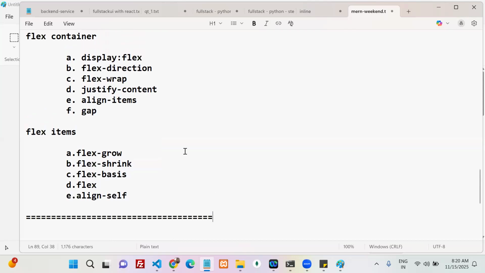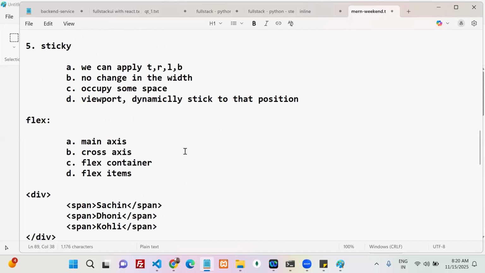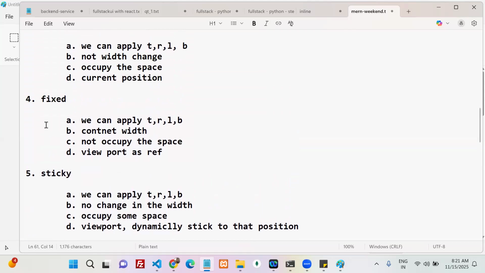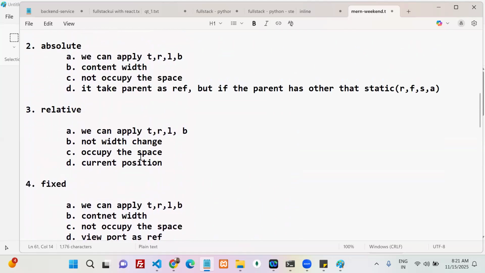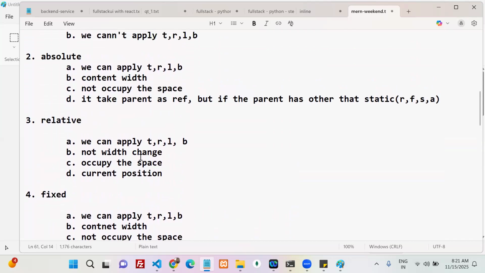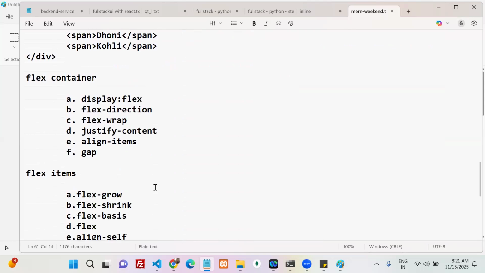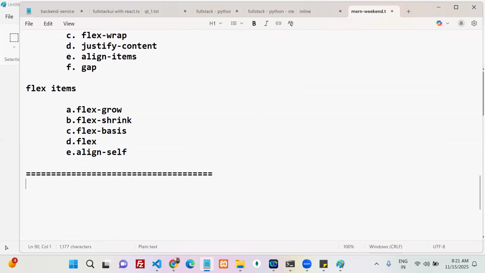Important. The next one is grid. Both we can mix and explain. Grid. Can anyone tell me why we go for grid? Flex is used to align the items in one dimension, either row or column. Sometimes my data has rows and columns also. Yes or no? Now, why do we go for grid? If you want to align the items in two dimensions, not only one row or one column, but rows and columns. Agreed?